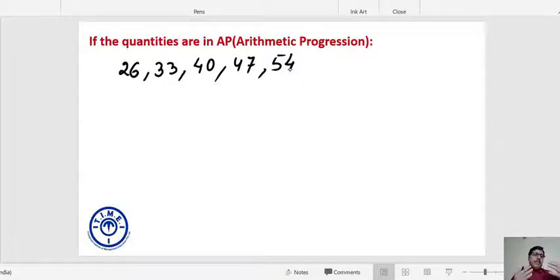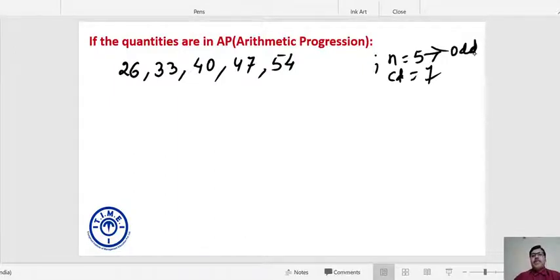You know, arithmetic progression means the common difference between two consecutive terms is constant throughout. In this case, the number of terms is 5 and the common difference is 7. Whenever the number of terms is odd, the middlemost term is always the average. So the average of these 5 numbers is simply the middlemost term, which is 40.